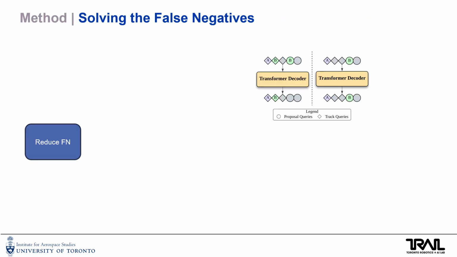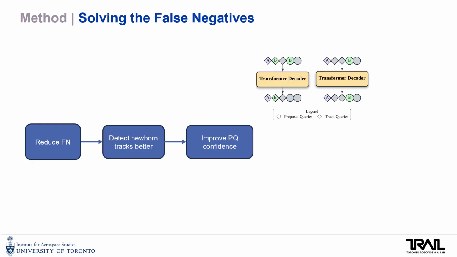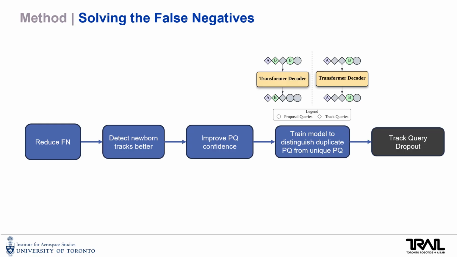In order to reduce the false negative errors in LiDAR TBA, SCATR proposes methods of better detecting newborn track instances. One approach to addressing this is to improve the proposal query confidence. Previous work found that track queries are more confident than the proposal queries in LiDAR TBA. To address this gap in confidence scores, we focused on distinguishing between which proposal queries are duplicates of track queries and which queries are unique. This leads us to the first innovation of SCATR, which we call track query dropout.